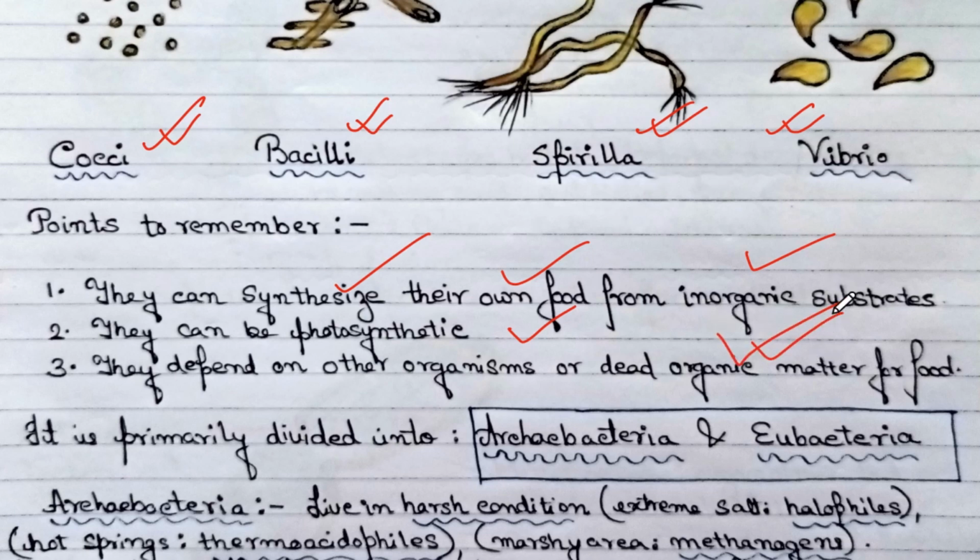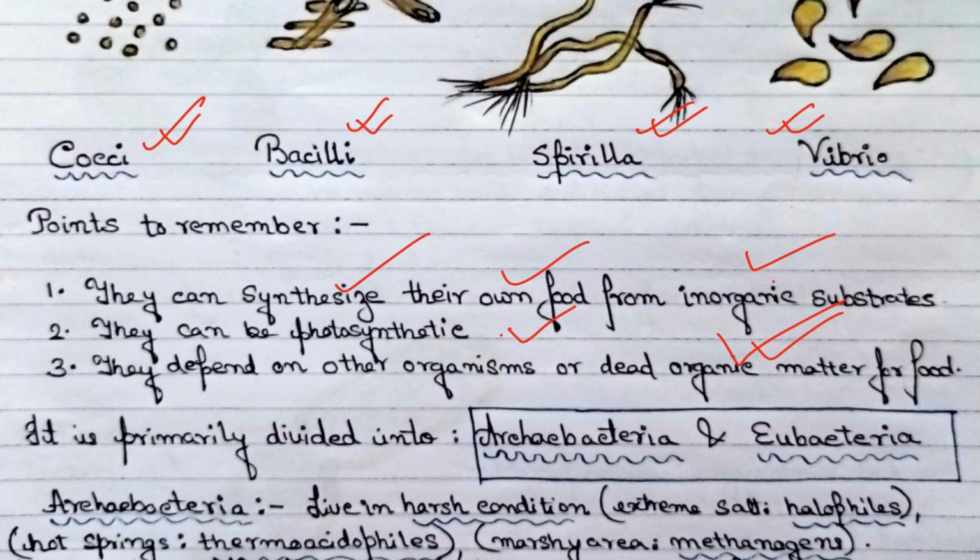So they can gather their food in three different ways. They can synthesize their own food from inorganic substrate, they can synthesize their own food by photosynthesis, and also they can depend on other organisms or dead organic matter for food. So these are the three important points that we have to remember about bacteria.